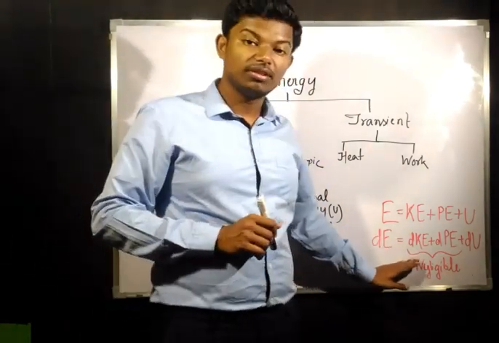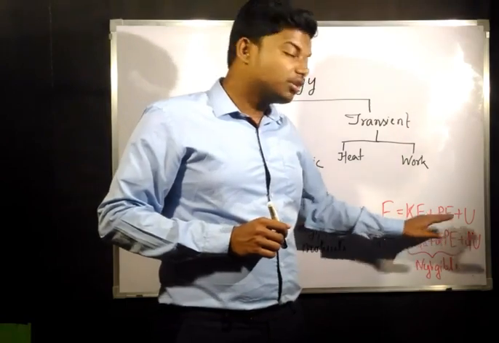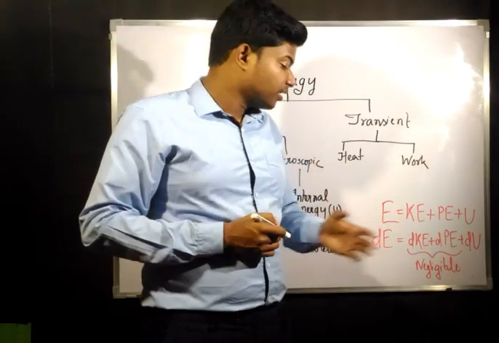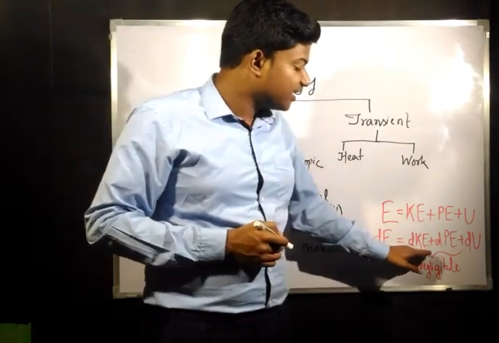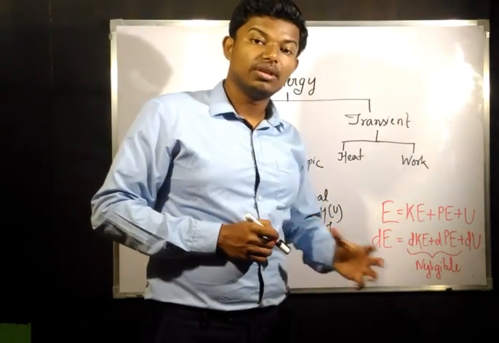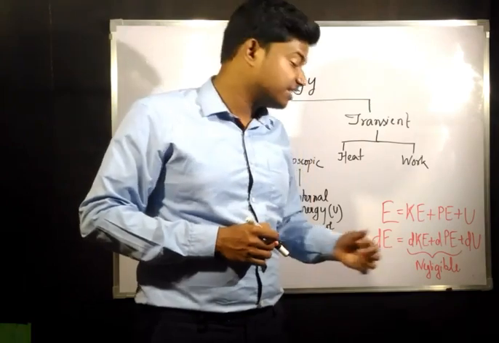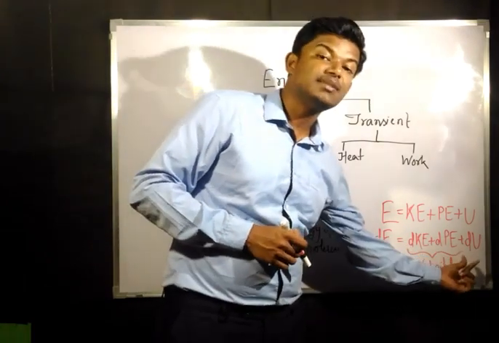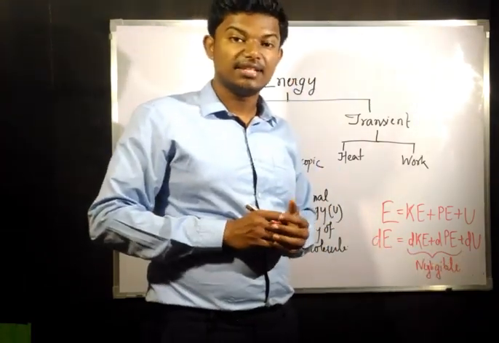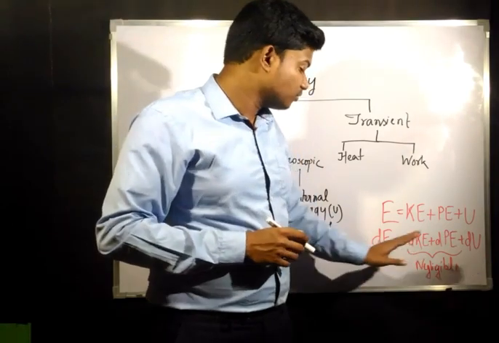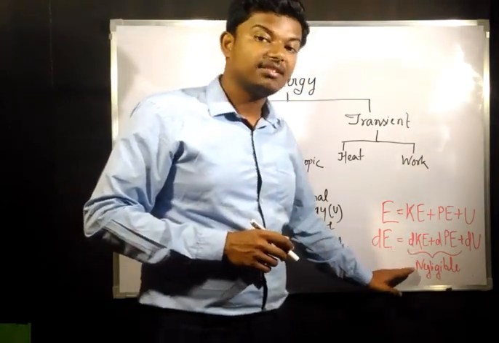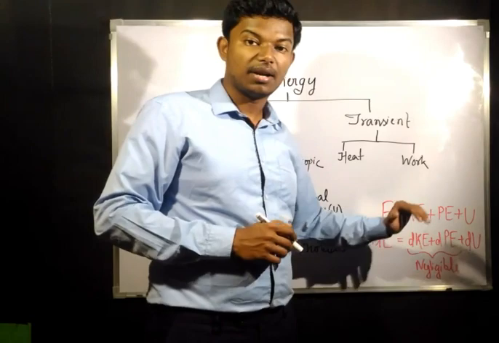Now for any process, the change in kinetic energy and potential energy while you are going from state 1 to state 2 is very negligible. So in most of the cases, until and unless it is mentioned, we neglect this part.